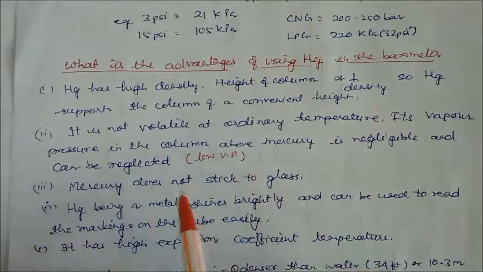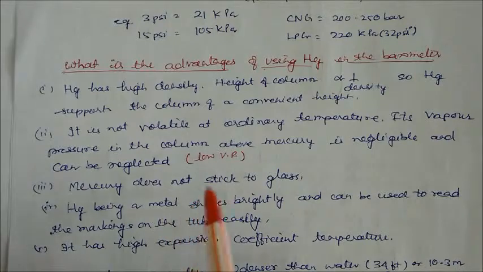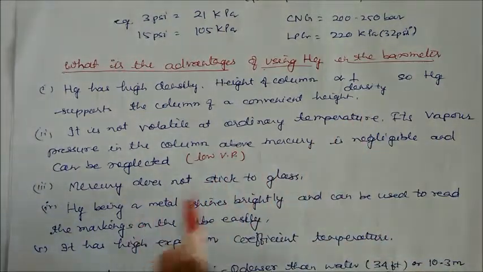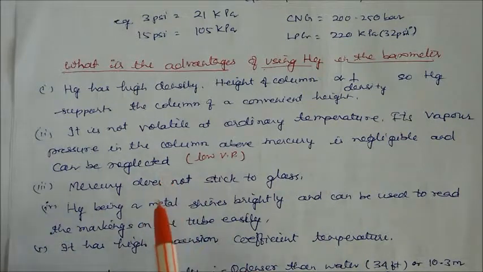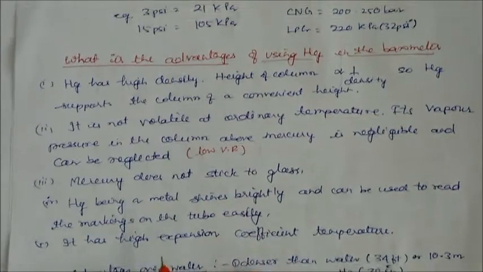Vapor pressure means conversion into the gas state. At this temperature, mercury will remain in liquid state. Water can convert to vapor even at this temperature, and even alcohol can be converted to vapor, but mercury never. It is negligible, so it has very low vapor pressure. That's why mercury is a very good liquid for the measurement of atmospheric pressure.